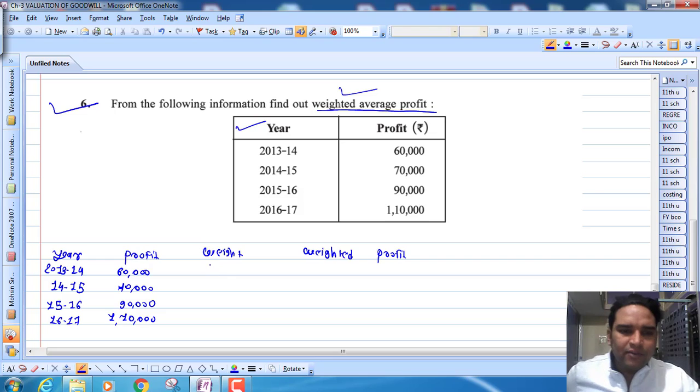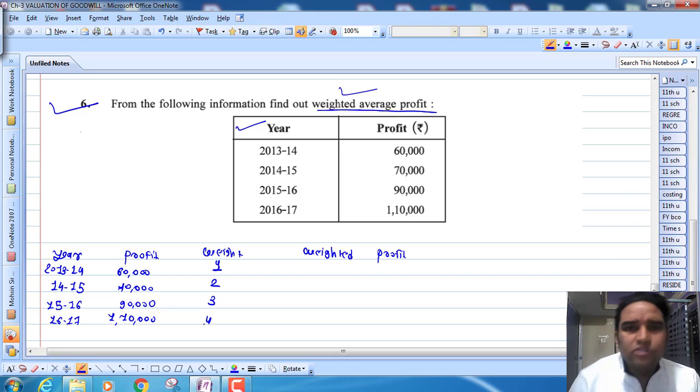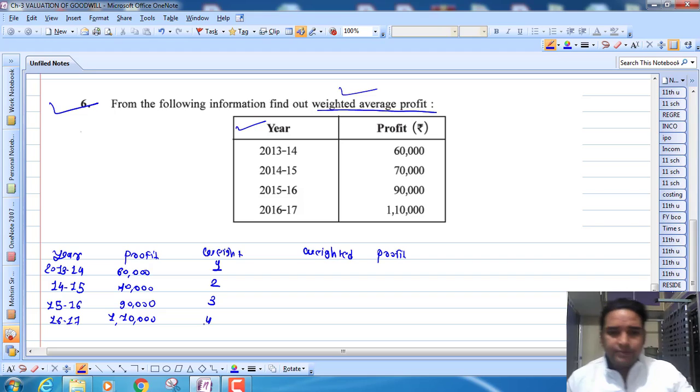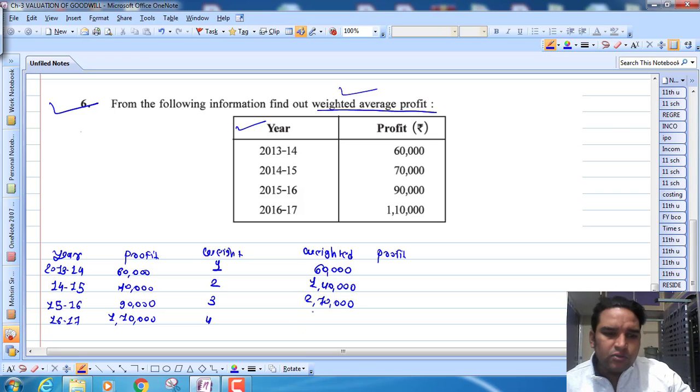So here I will take weight as 1, 2, 3, 4, right? Always take 1, 2, 3, 4. Assume if it is 5 years, then the next number would be 5, right? Now weighted profit means 60,000 into 1, 70,000 into 2. So 60,000 into 1 would become 60,000. This would become 1,40,000. This would become 2,70,000. This would become 4,40,000, right?